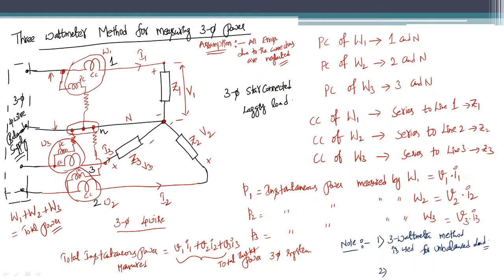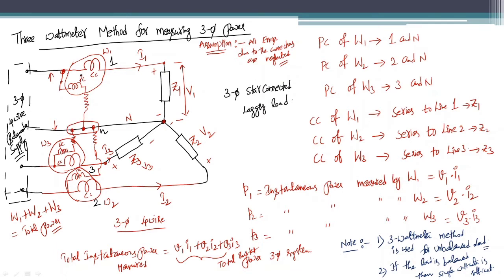So if the load is balanced, then a single wattmeter is sufficient. Why? Because for the remaining phases you will have the same power if you use 3 wattmeters.